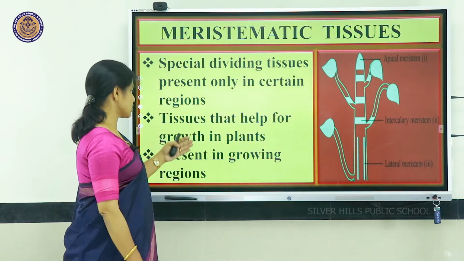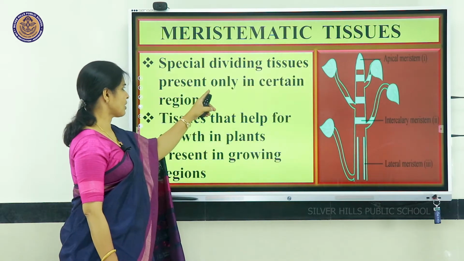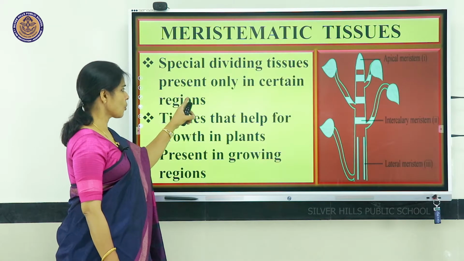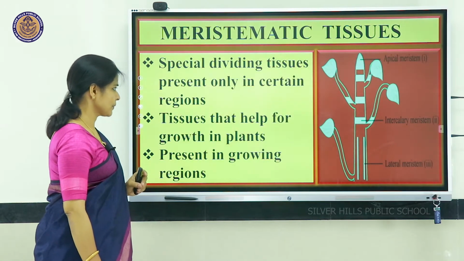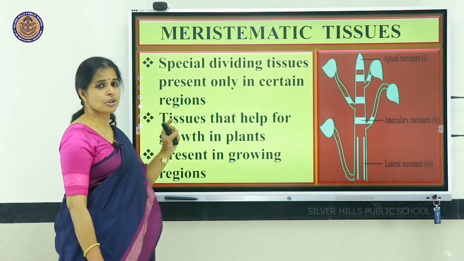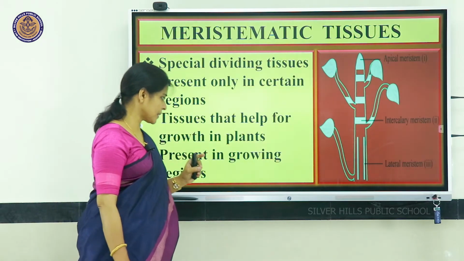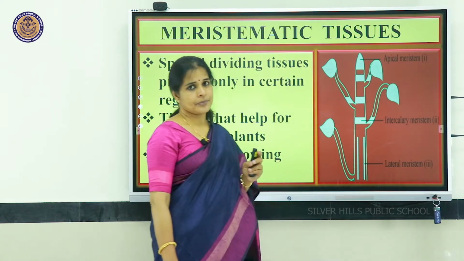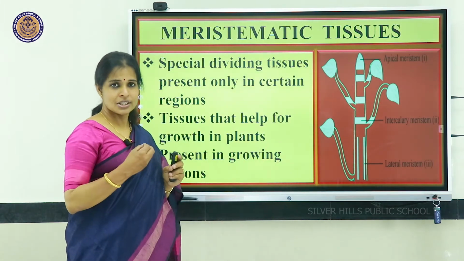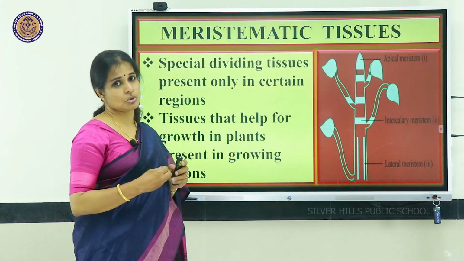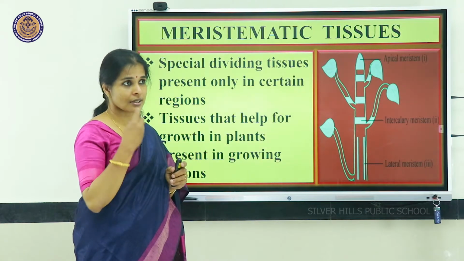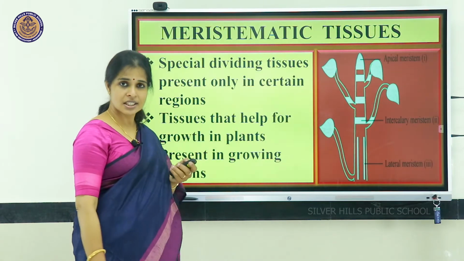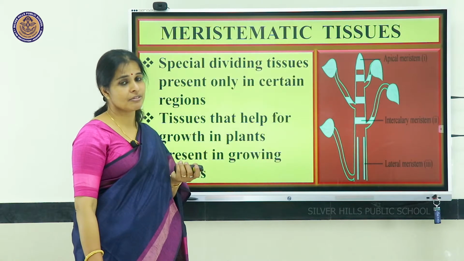So, meristematic tissues are the special dividing tissues present only in certain regions. These are the tissues that help for growth in plants. They are present in the growing regions. Okay. So, what are the growing regions or where are these tissues present? That is our next concern. Let us see where these tissues are present, how they help for the growth.